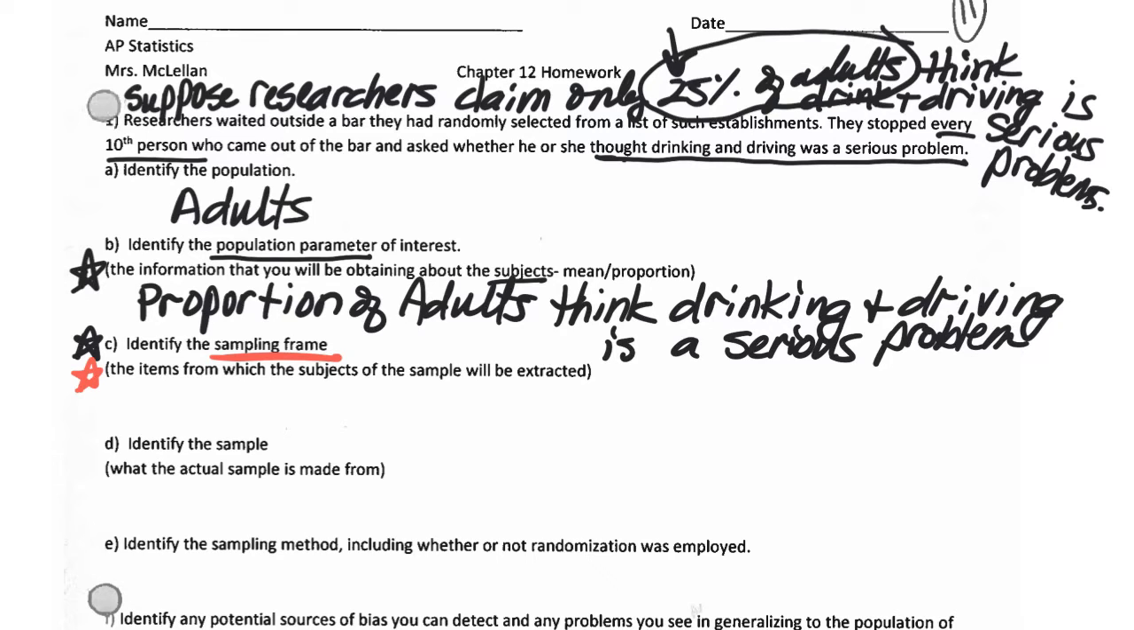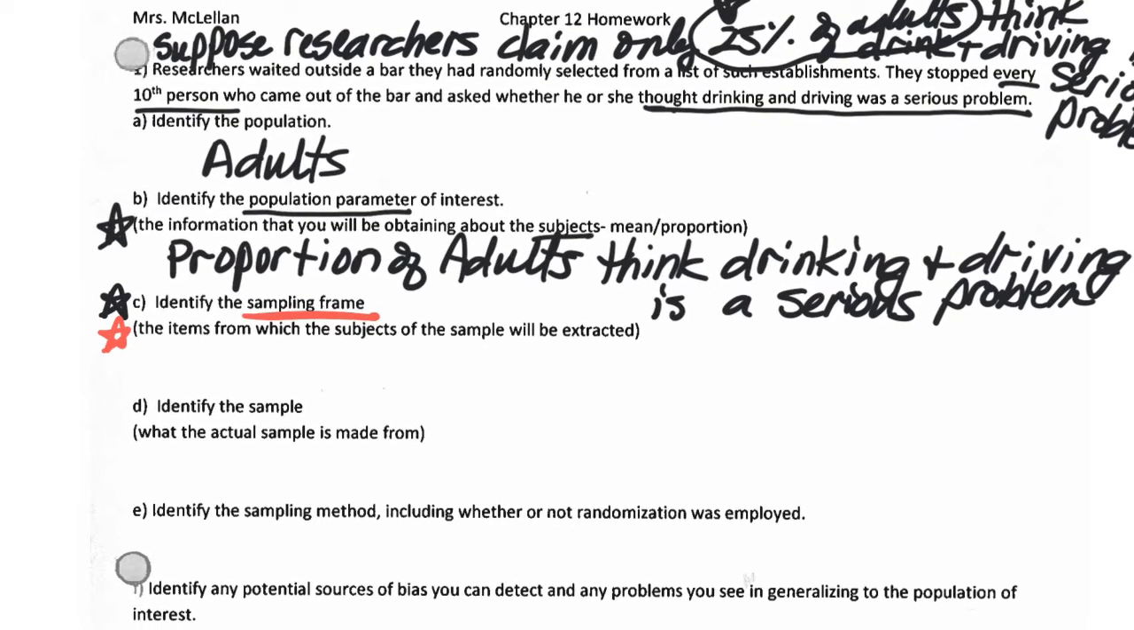What group are you looking at that your sample comes from? If you're trying to estimate all adults, well, you're not looking at all adults. In this case, they narrowed it down to people coming out of the bar. So who they're actually looking at is the adults coming out of the bar. Even though we're generalizing to all adults, we're not looking at all adults.